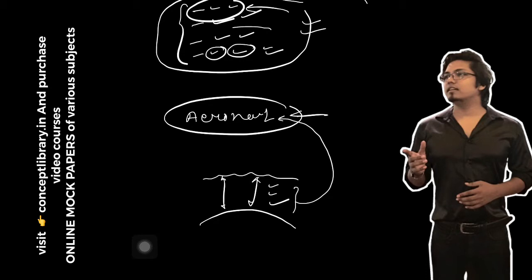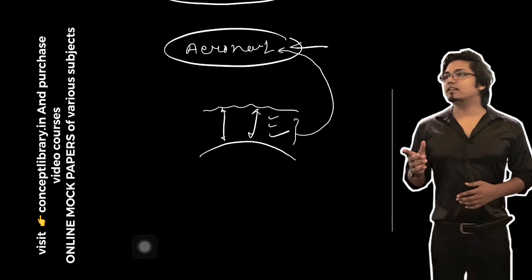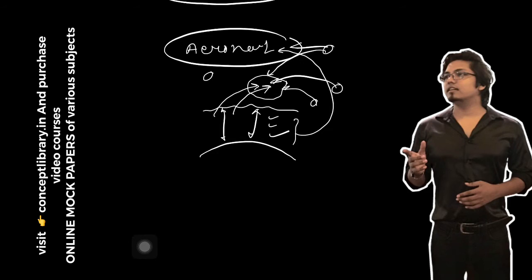Once you have decided that you have to go out of the atmosphere, then you need special concepts, because once you go out, nearby planets or satellites like the moon will affect your journey.